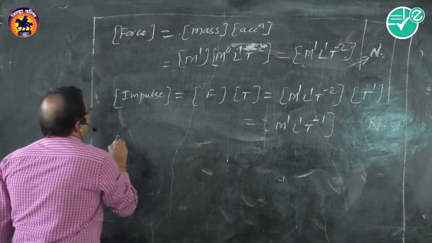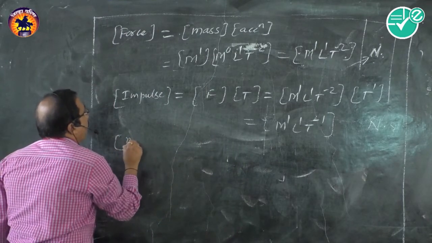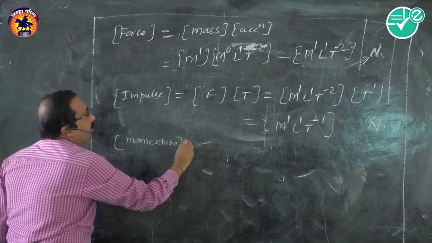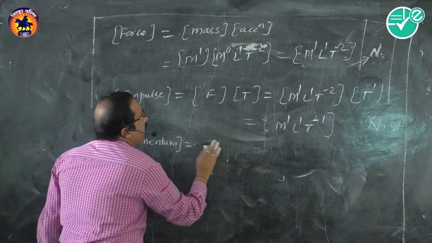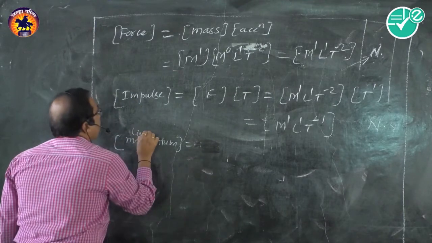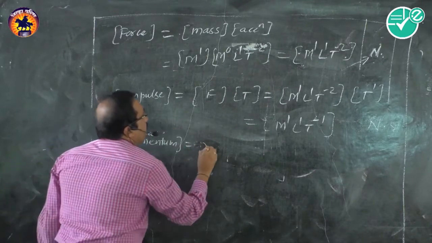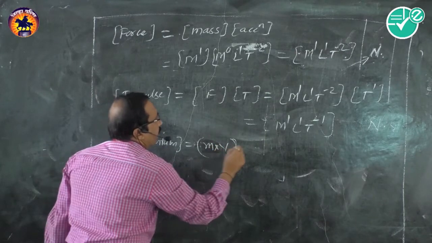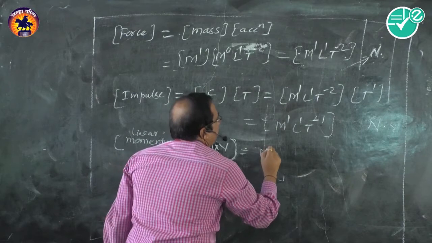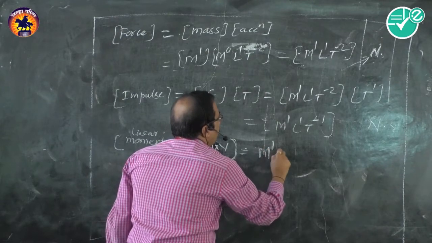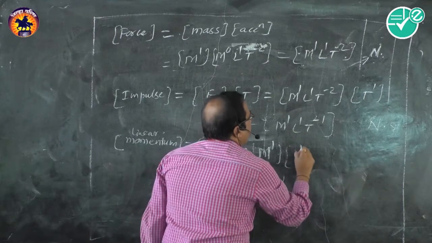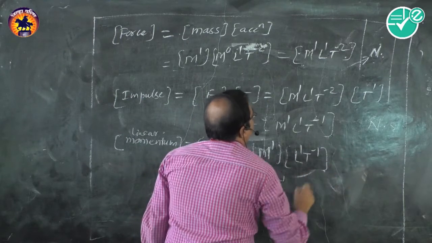Let us find the dimensions of momentum. Can you find it? What is the formula of momentum? We know linear momentum. You can write it as linear momentum. It is mass into velocity. Mass into velocity. So you can quickly write M1, and what are the dimensions of velocity? L1 T minus 1. Isn't it?